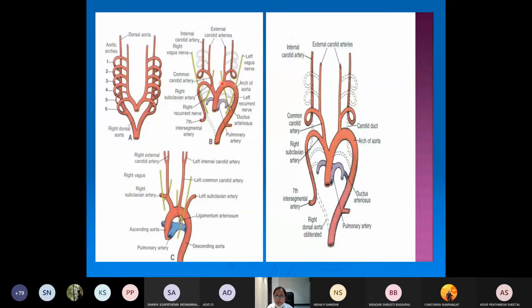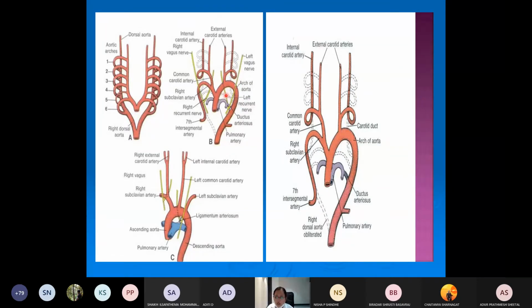So from the right and left 4th aortic arches, on the right side mainly you are having the right subclavian artery and the brachiocephalic trunk, whereas on the left side you are mainly having the arch of aorta and the left subclavian artery, which is continuing from the left intersegmental artery. So this is how the 4th arch will give rise to various arteries.